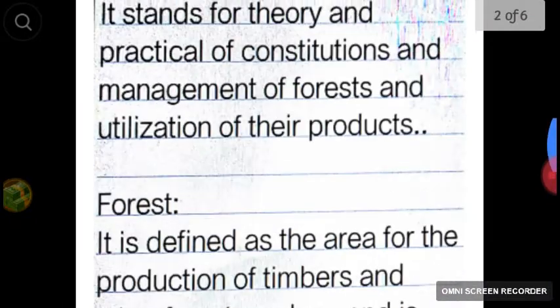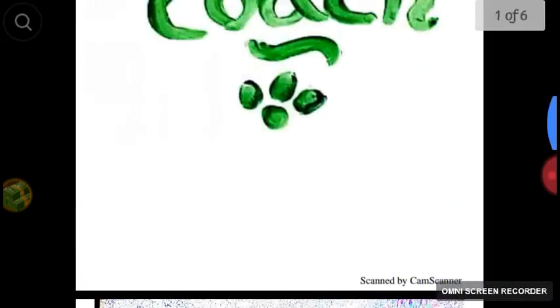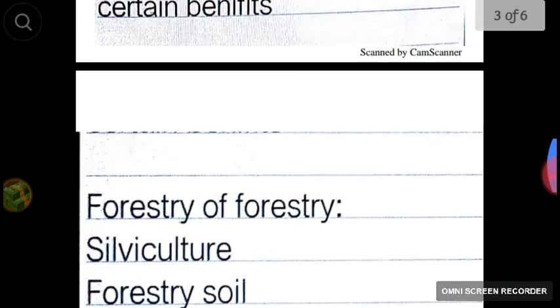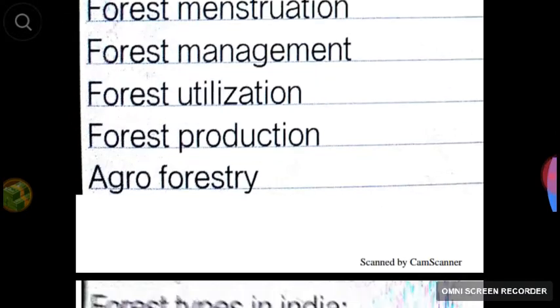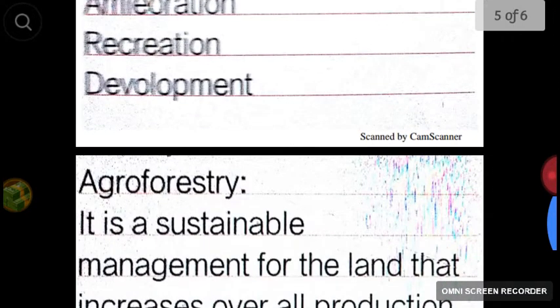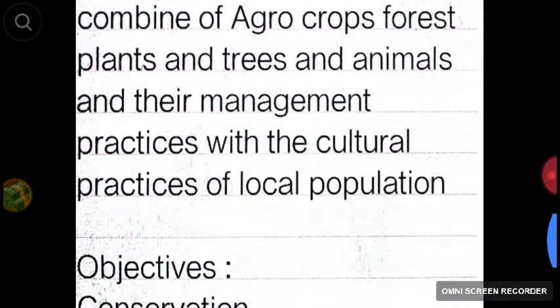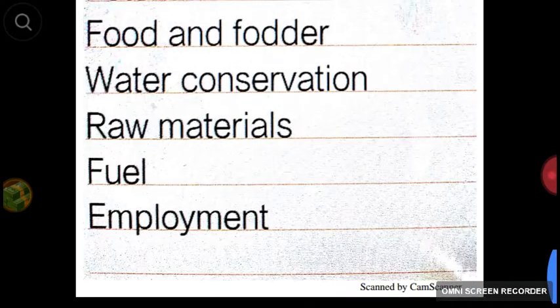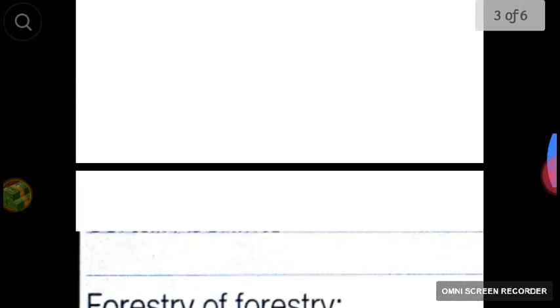That's all for now, friends. In today's Green Coach class, we learned about agroforestry. What do you mean by forestry? What is forest? And the branches of forestry. Types of forest in India. Role of forestry. What do you mean by agroforestry? Objectives, role of agroforestry and potentials of agroforestry. We had studied this in our today's class.